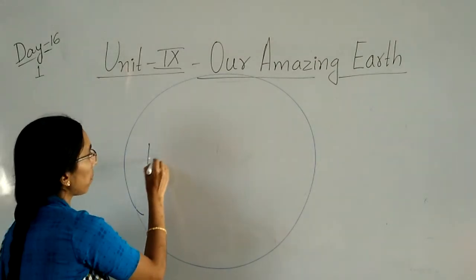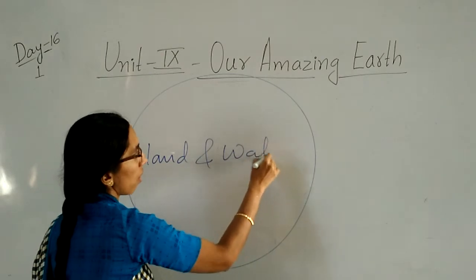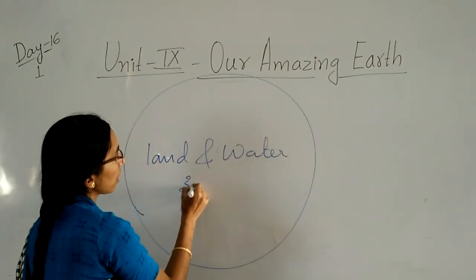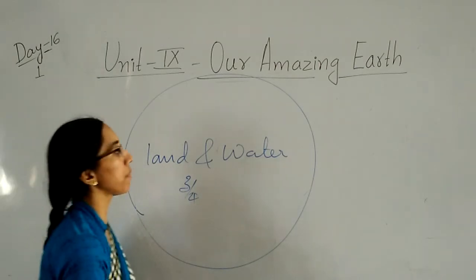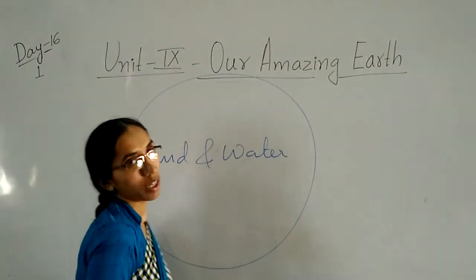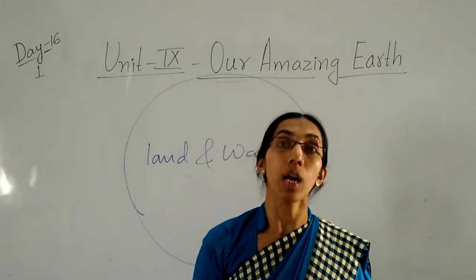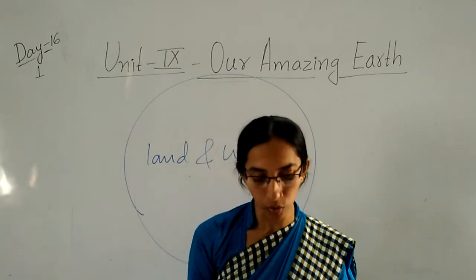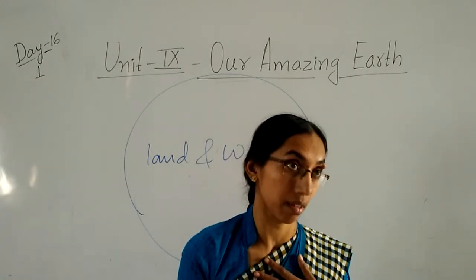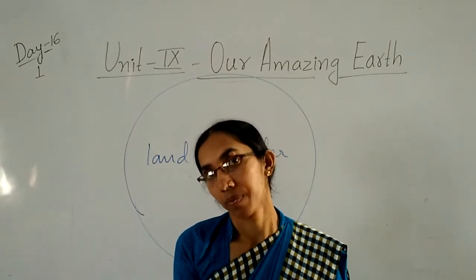It is made up of land and water. 3/4 part of the earth is covered with water only. So, our earth is also called the blue planet. Children, we all are living on earth.